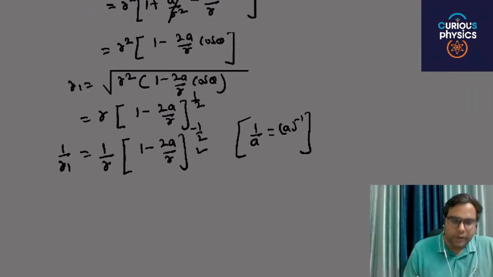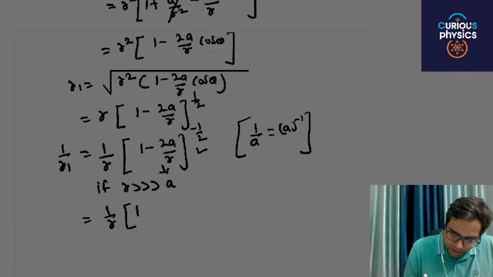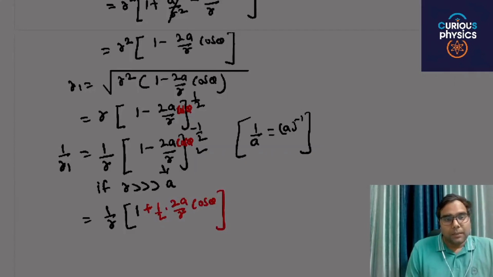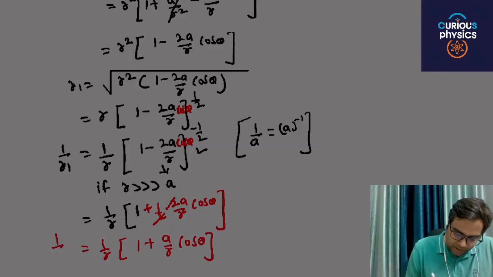Now according to the binomial theorem, since r is very much greater than a, I can write 1 by r times, multiplying the power minus 1 by 2 with 2a by r cos theta, 1 plus a by r cos theta. This is the value of 1 by r1.